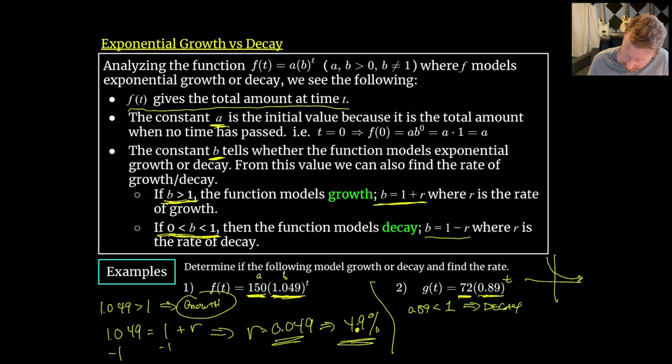And then if I want to find the rate, well, I know that 0.89 is equal to 1 minus r, and I could do a little bit of algebra there, and I could see that r is equal to 0.11. So this would be the same as 11%. So that is how we could find the rate of decay. It's still the rate, but it is the rate of decay, and it's at 11%.